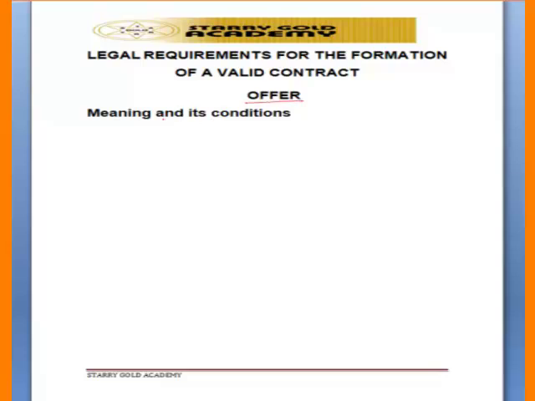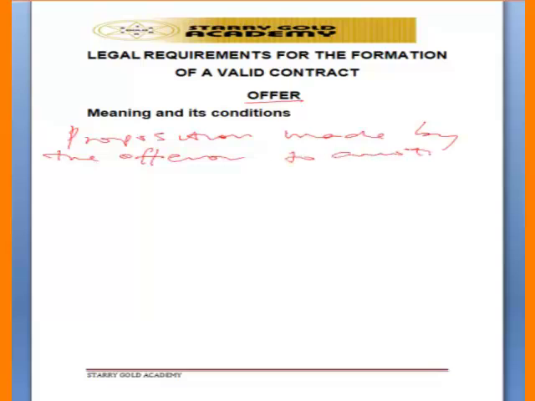And by definition, we say that an offer is a proposition made by the offeror to another party called the offeree.